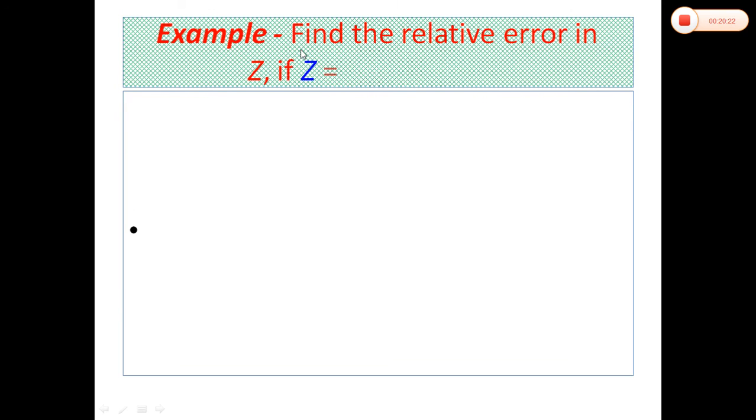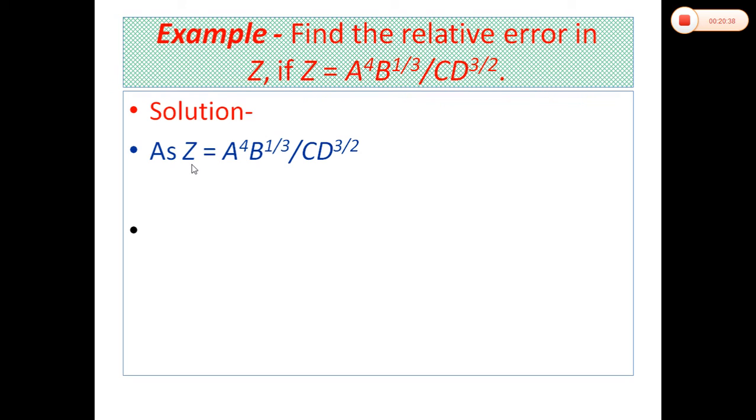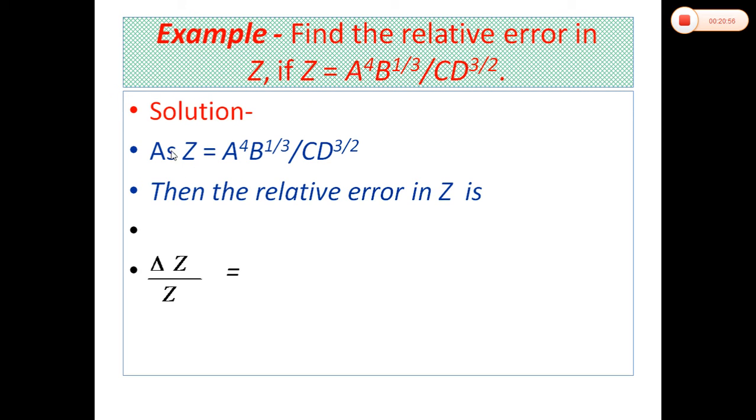Now we discuss an example related to these errors. Find the relative error in z if z is equal to a raised to the power 4, b raised to the power 1 by 3, divided by c, d raised to the power 3 by 2. As given, the physical quantity z is equal to a raised to the power 4, b raised to the power 1 by 3, divided by c, d raised to the power 3 by 2. Here, students, the relative error in z is symbolized as delta z over z.